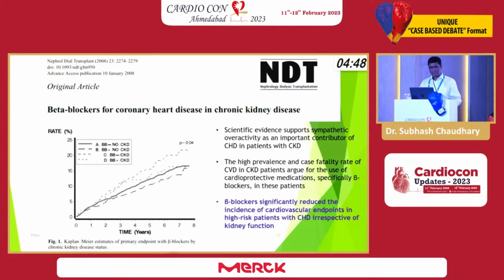Here comes the role of beta blockers for coronary heart disease in chronic kidney disease. The scientific evidence supports that sympathetic overactivity is an important contributor in patients with CKD.